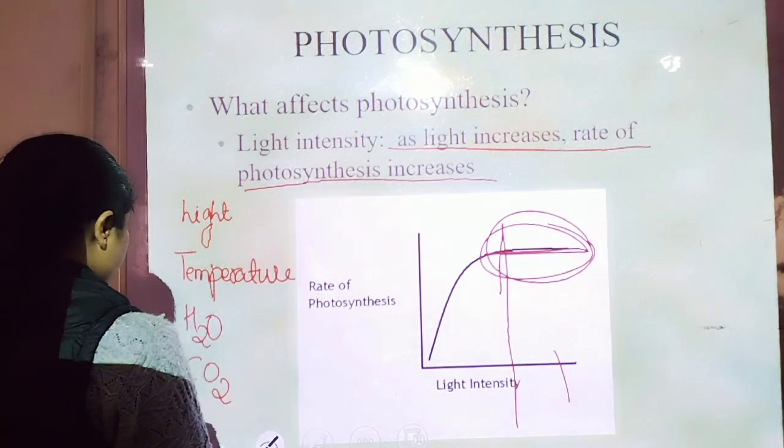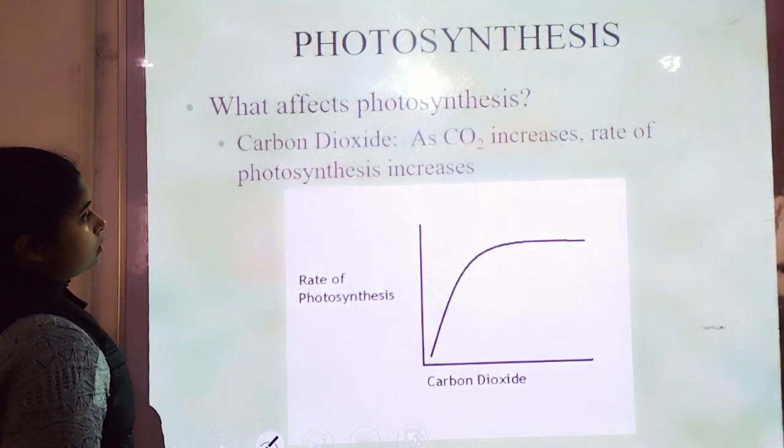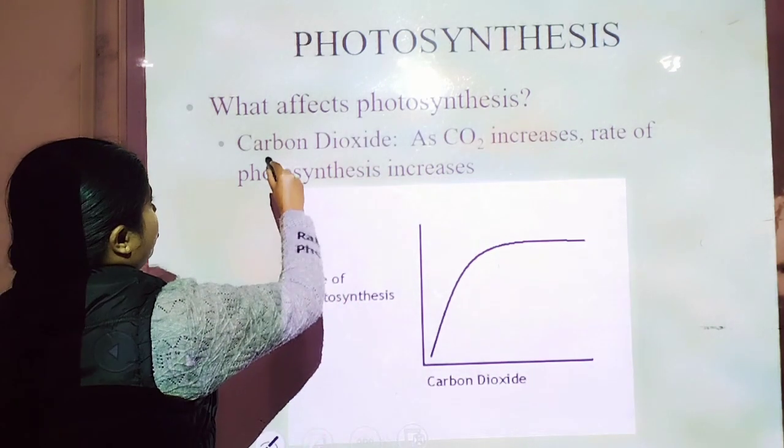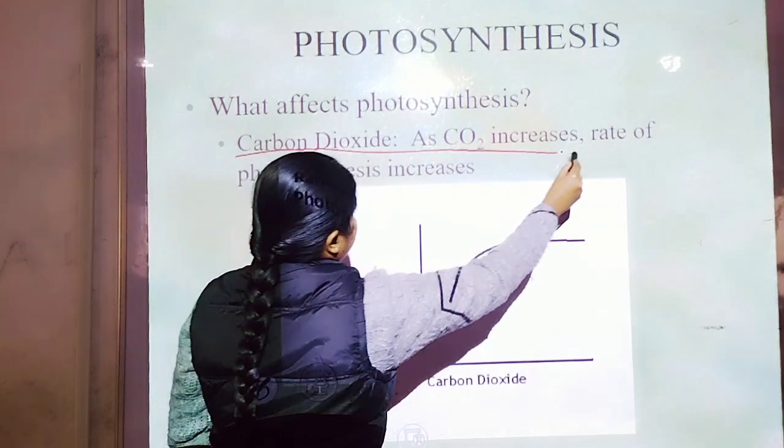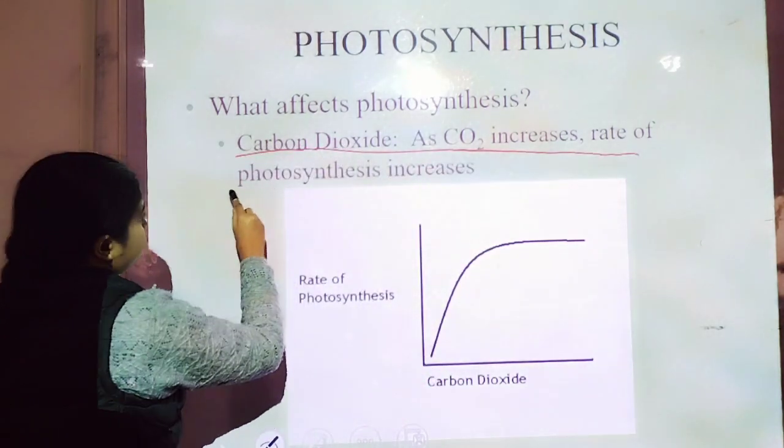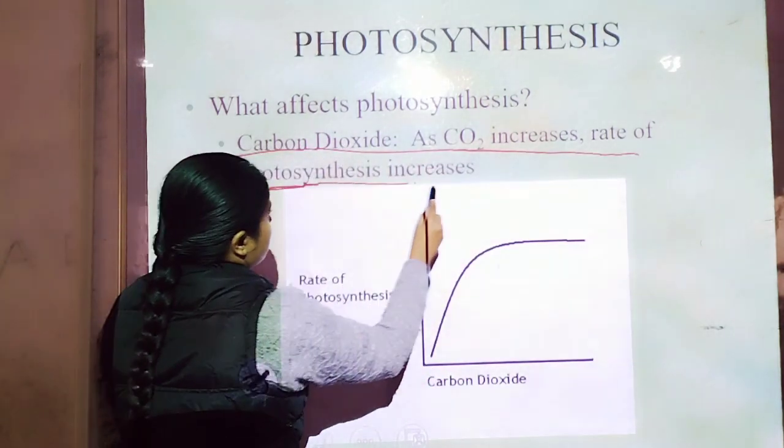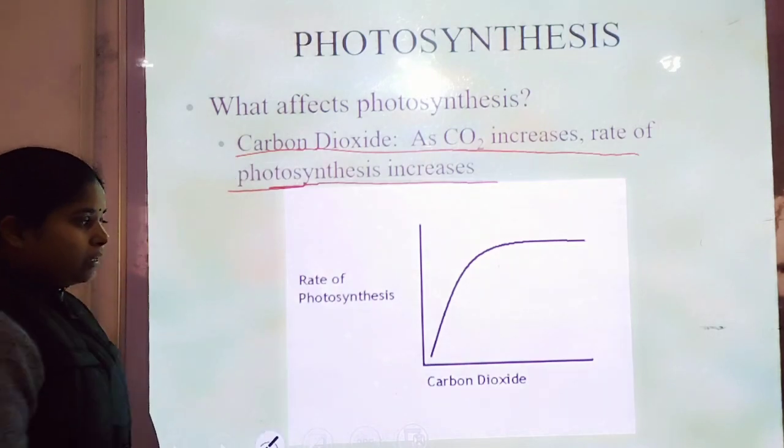Now let us discuss the second limiting factor, carbon dioxide, which also affects the rate of photosynthesis.